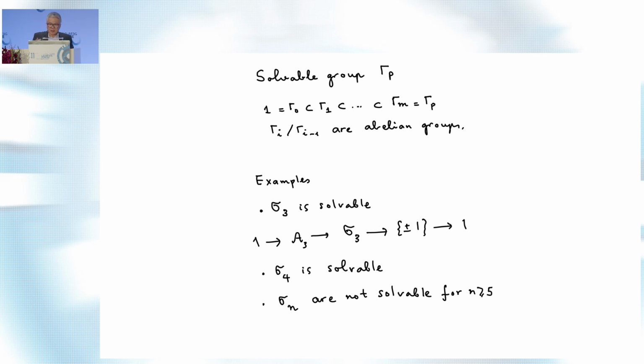And Galois theory claims that you can solve the equation if and only if this Galois group gamma P is solvable. You can easily check that the permutation group of 3 variables is solvable. You can do it for 4 as well, but you can show that the permutation group of 5 is not solvable. That is how you show you cannot solve equations of degree more than 5.